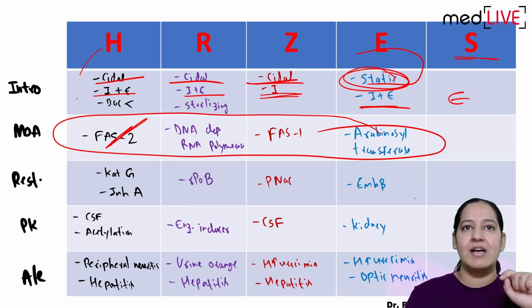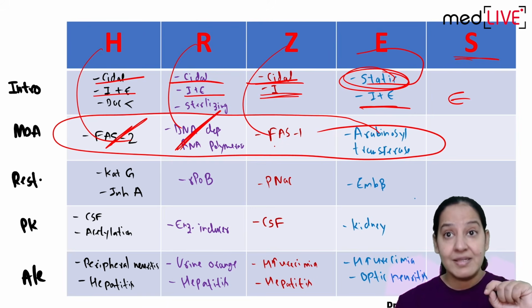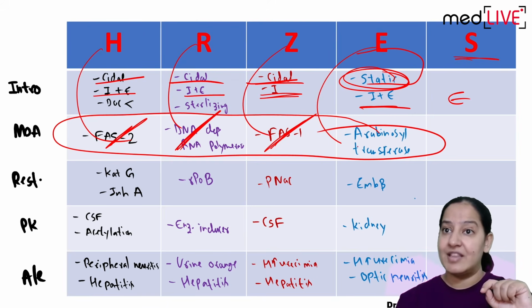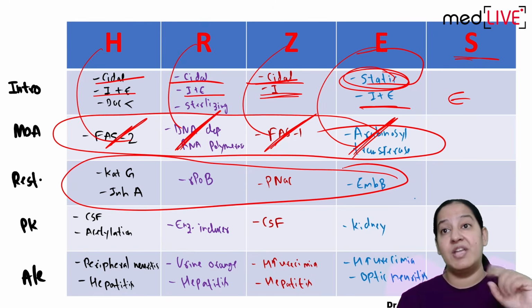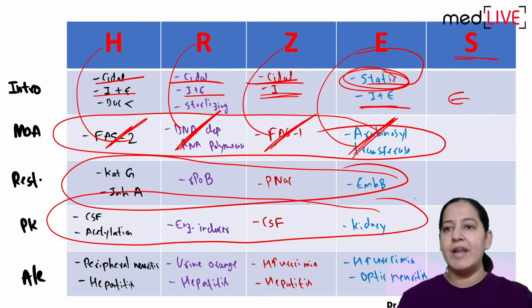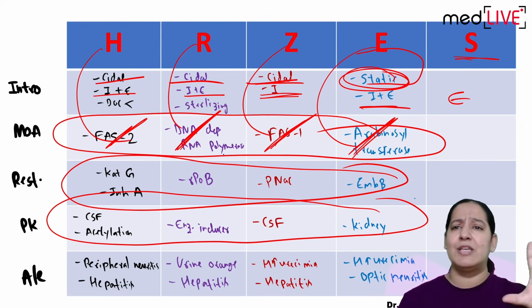Isoniazid was inhibiting FAS2. Rifampicin was inhibiting DNA-dependent RNA polymerase. Pyrazinamide was inhibiting FAS1, and ethambutol is inhibiting arabinosyl transferase. See the name of the enzyme through which they are inhibiting. And you know the pharmacokinetics important point. See adverse effect in each of them. Very important is adverse effect. Many MCQs on adverse effect.